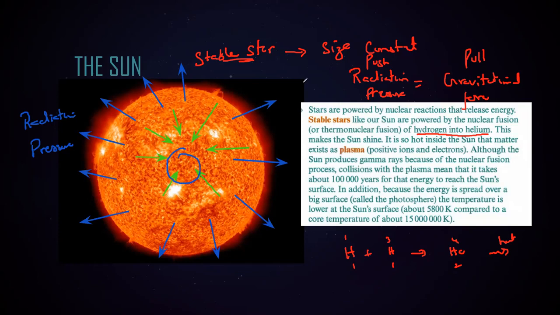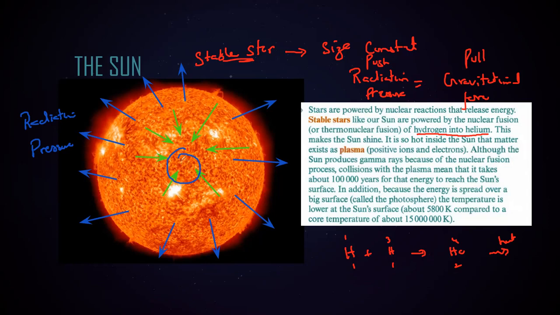No, the sun was not always stable. That we will discuss in the star cycle, how our sun formed. It was never stable. Every star has a cycle depending on the starting mass of the star. Some stars start with a very small mass, some with a very high mass. We will discuss later in this chapter the birth of a sun, or the formation of different types of stars, the cycle of the stars as well. But right now, the topic is about the sun, so we are only discussing the sun.